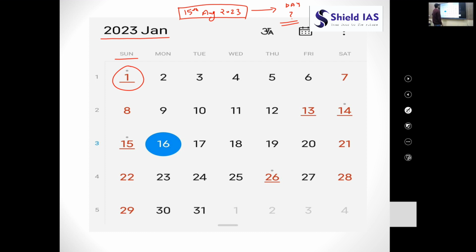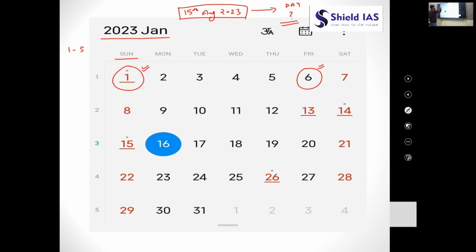Before that, let me ask you a simple question. Let us solve a simple question. 1st January 2023 is Sunday. If I ask you what will be the day on 6th January 2023, I'm hopeful that every one of you can solve this question even if this calendar is not given to you, right? It's very easy.